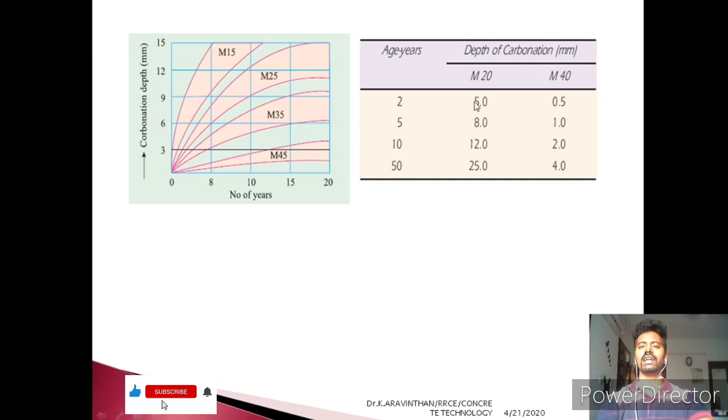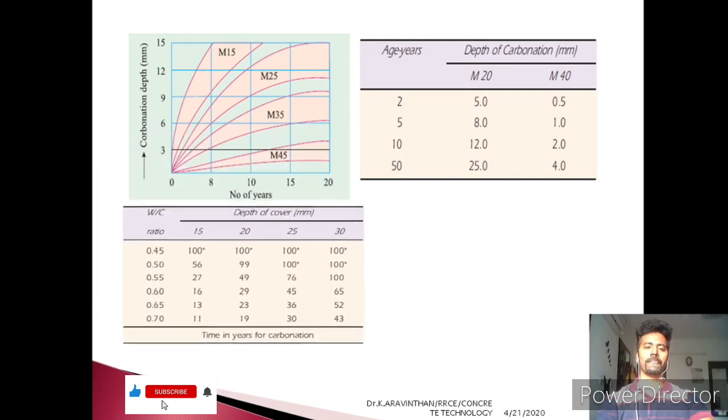This is nearly 10 times the protectiveness due to the grade. And at 50 years, you can see 25 mm of depth of carbonation for M20, and 4 mm observed for 50 years for M40. Hence, it is always suggested that whenever your structure is exposed to carbonation, a better grade will give better resistance towards the carbonation.